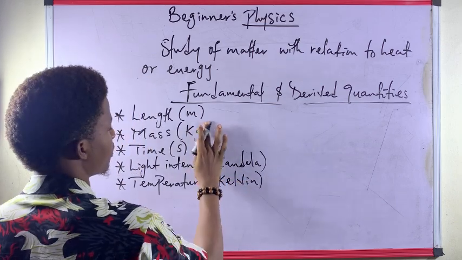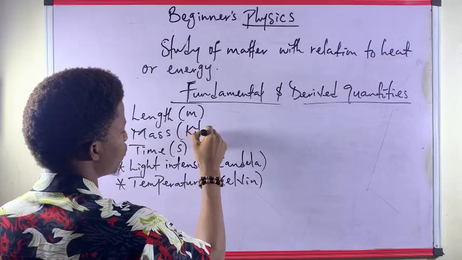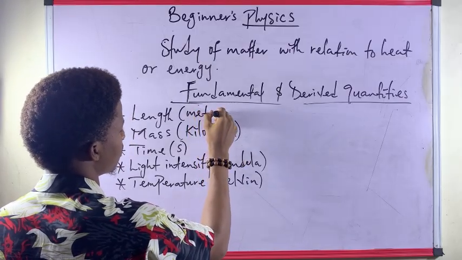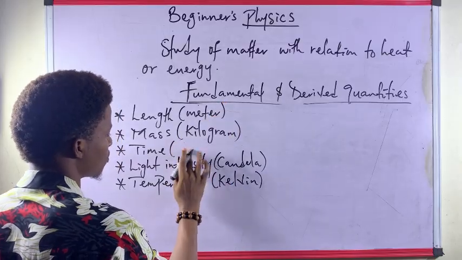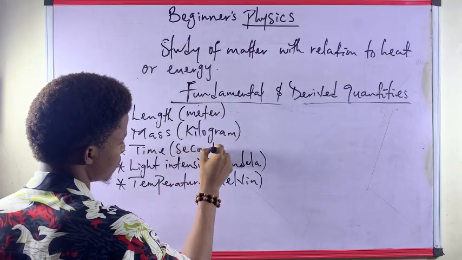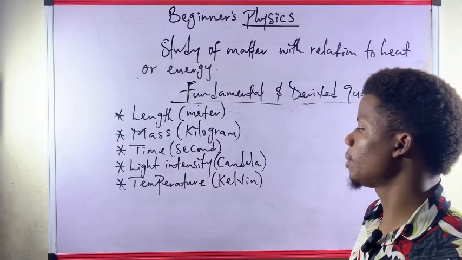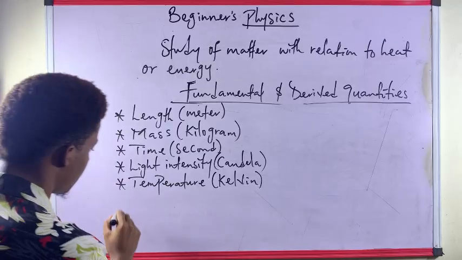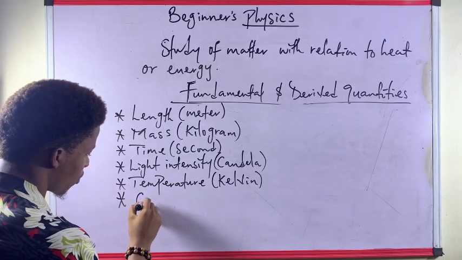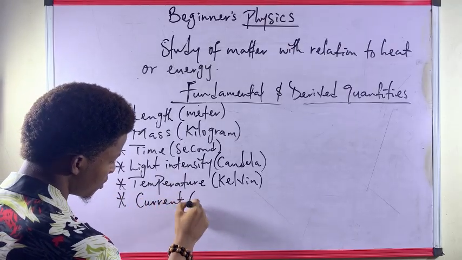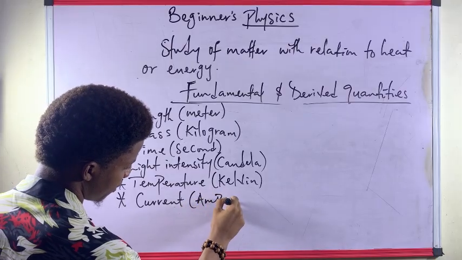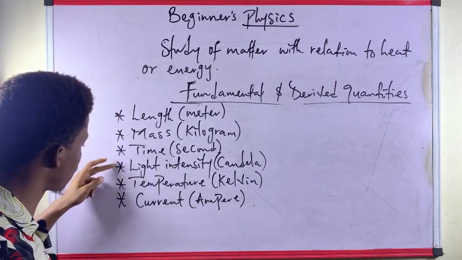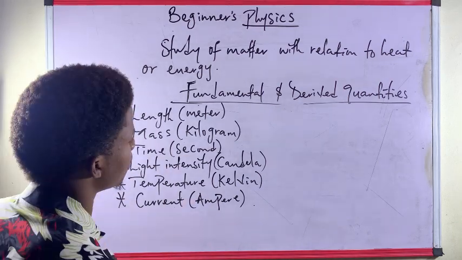It's very essential, so let me write them in full. We have kilogram, meter, and second. We also have one more fundamental quantity that I've not added, which is current, and the unit is ampere. So these are the six: 1, 2, 3, 4, 5, 6. These are the six fundamental quantities.